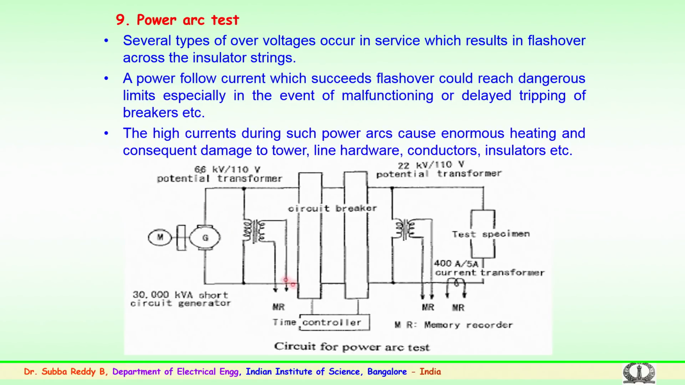So, a typical circuit for the power arc test is given here. On one side you have a short circuit generator with the circuit breakers and the controllers. On the other side you have a transformer of known ratio and you have a test specimen. In this power arc testing, the samples are impinged with a kVA rating as per the field conditions, and a few cycles of that are applied and the performance is monitored as per the standards.